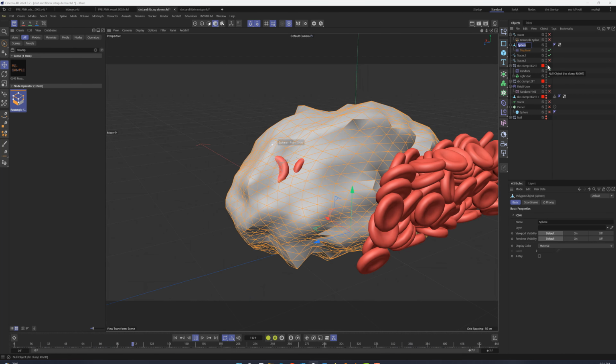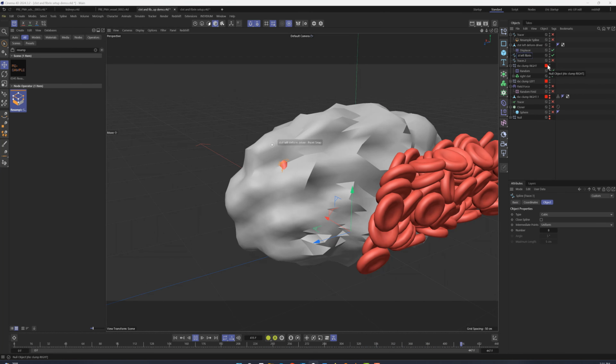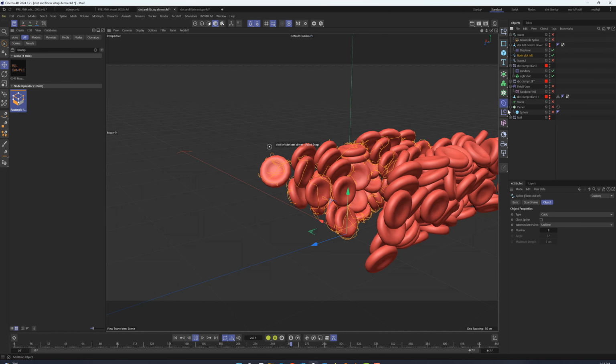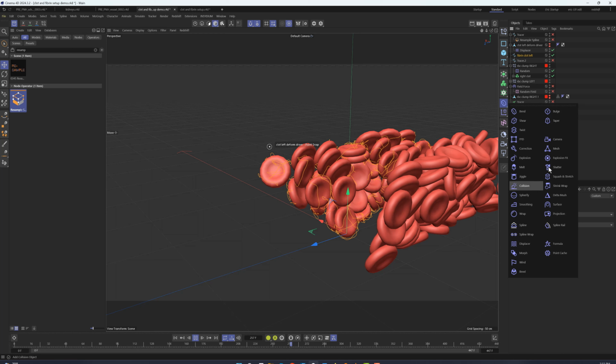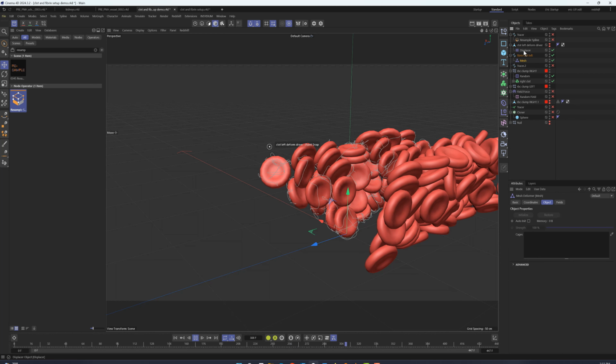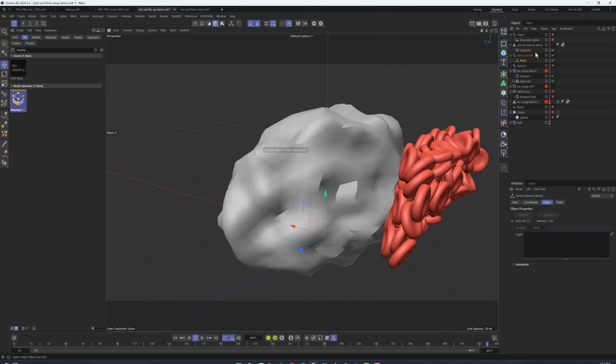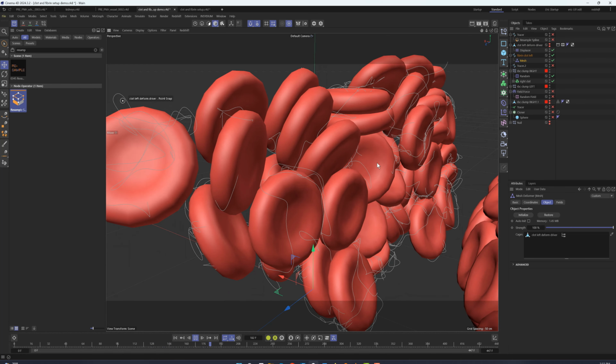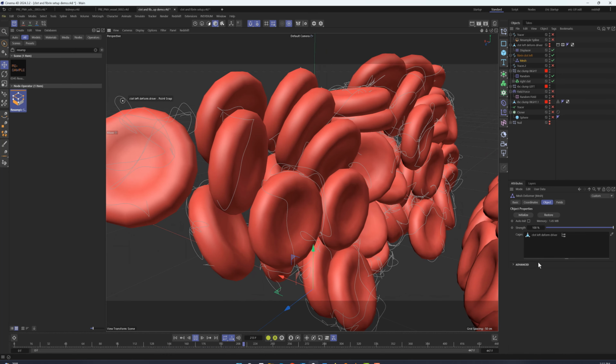Let's name some of our objects so we know what's going on later. And we'll select the left side of the fibrin spline and create a mesh deformer as a child. This is what's going to deform this part of the fibrin. Drag the deformation driver we just created into the cages box of the mesh deformer and click Initialize. Open the advanced parameters and select Surface.